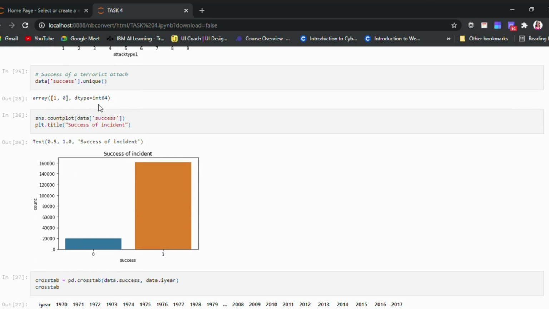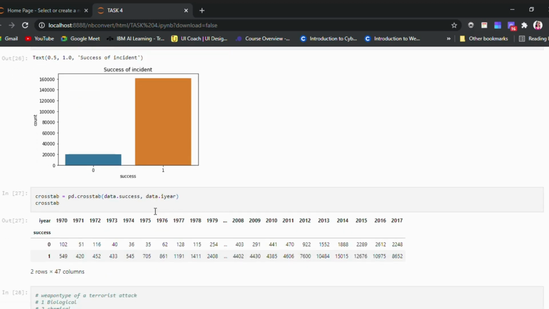Next, the success of the incidents, that is at what rate these incidents have been successful. According to the graph there is a maximum success rate. So I would conclude that the success rate of the incidents is at its highest peak. Mostly we can find success in the terrorism attacks.